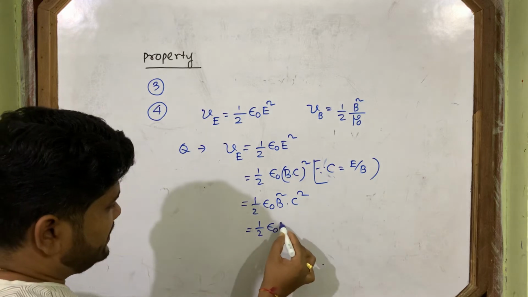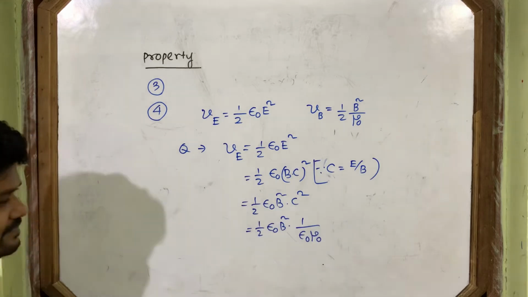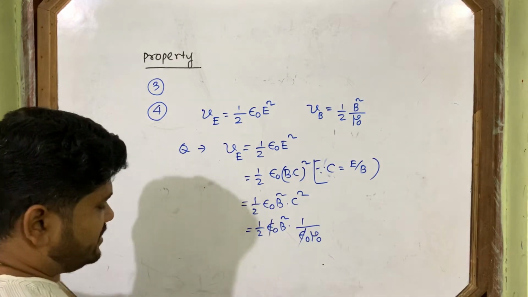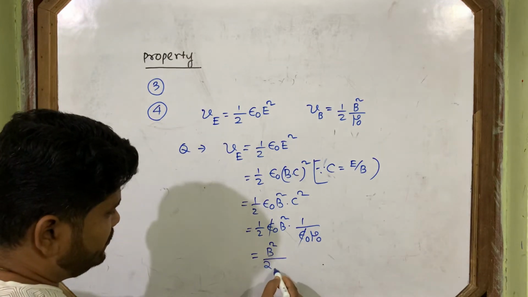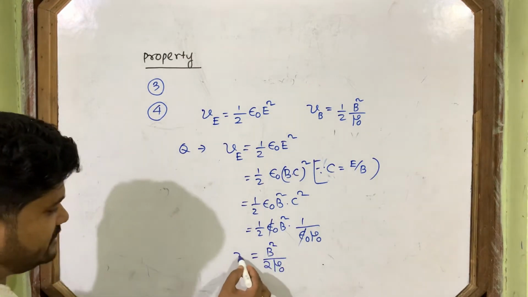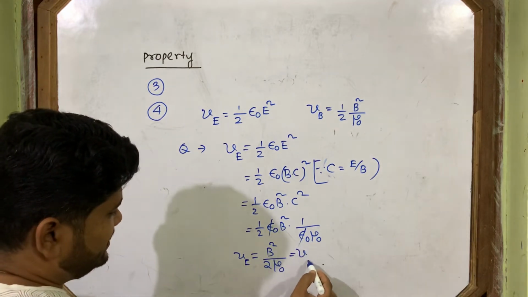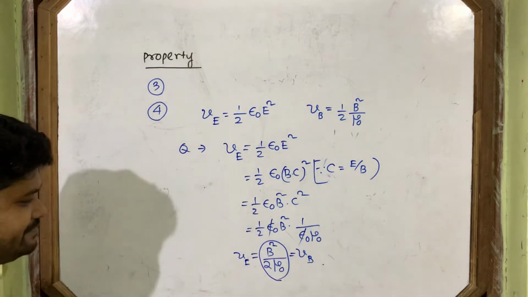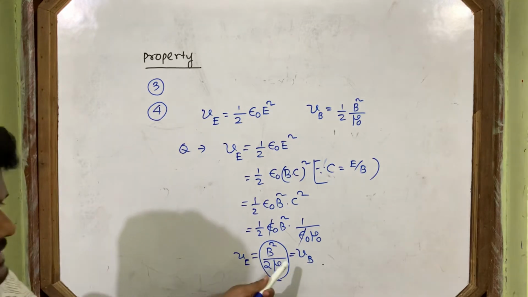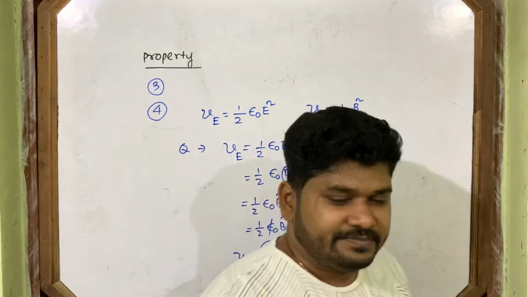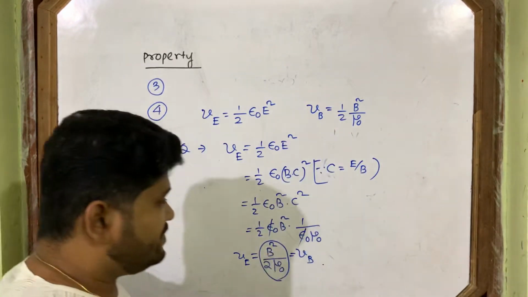But what is c square? c square is 1 by epsilon naught mu naught. Epsilon naught cancels, so it comes to B square by 2 mu naught. So this is the energy density of the electric field, and this is nothing but the energy density of the magnetic field. So UE is equal to UB. Now you got it? This also sometimes comes as a 2 marks question in the exam.